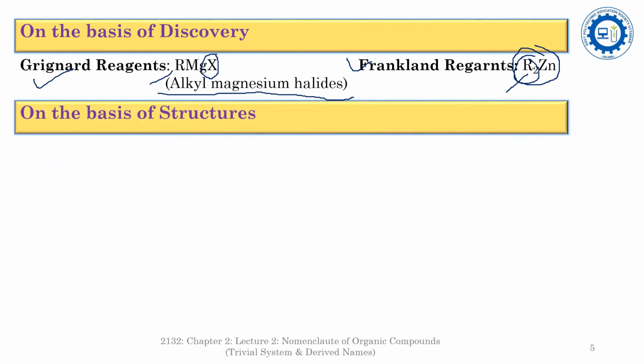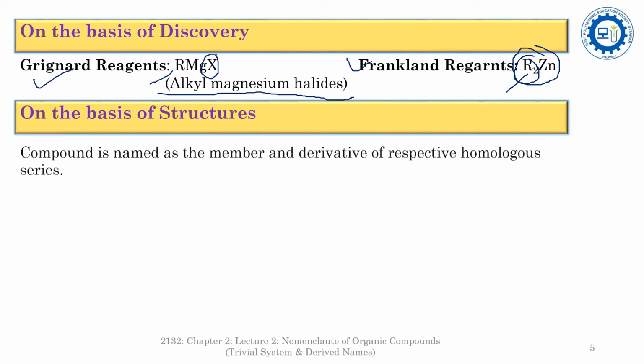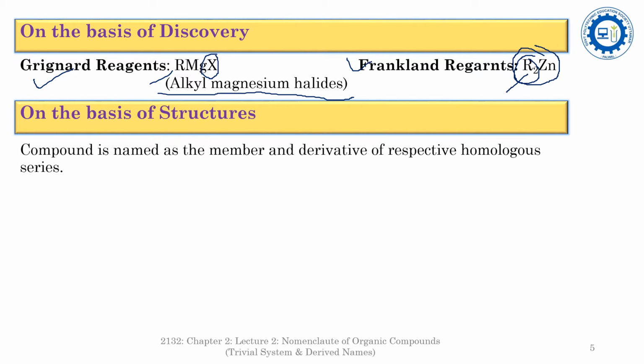Now the trivial names or common names of organic compounds on the basis of structure. In this system of nomenclature, the organic compounds are named as the members and the derivatives of the respective homologous series. Now the question is: what is a homologous series?